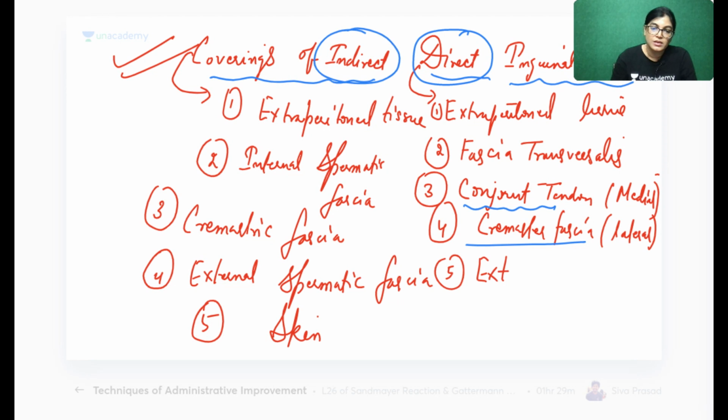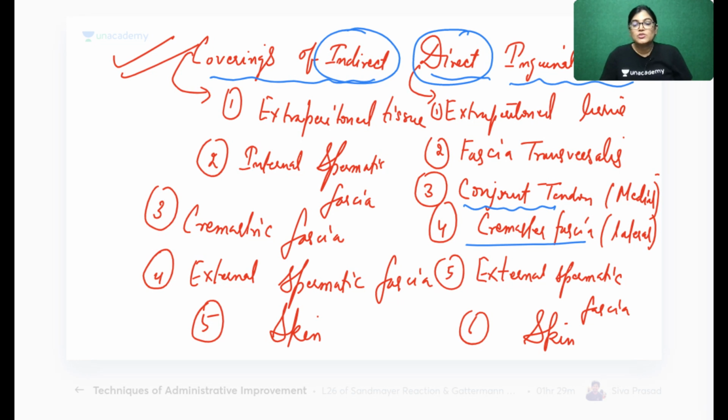Then we will have the external spermatic fascia. And the sixth one is the skin. So there is a difference between the direct types. On the medial side, we will have the conjoint tendon, and laterally the cremaster muscle and fascia. Yes, the cremaster muscle and fascia are formed from internal oblique fibers. Okay, Dr. Tariq. So write down the difference between the covering of direct and indirect inguinal hernia, which is written here. All of you write it down. Got it, everyone? Let's move on to the next.